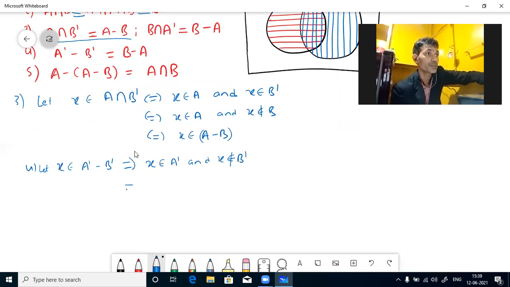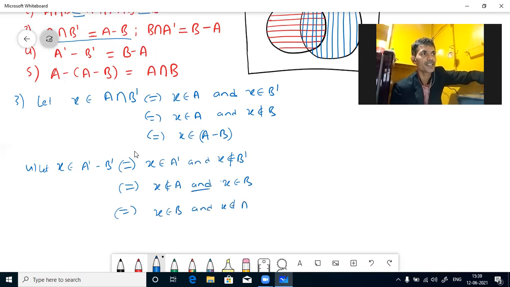If it belongs to A complement, then it is not there in A. A complement means elements in the universal set but not in A. If it is not in B complement, then it is there in B. You can see, and means intersection. Intersection satisfies the commutative property, so you can write it like this.